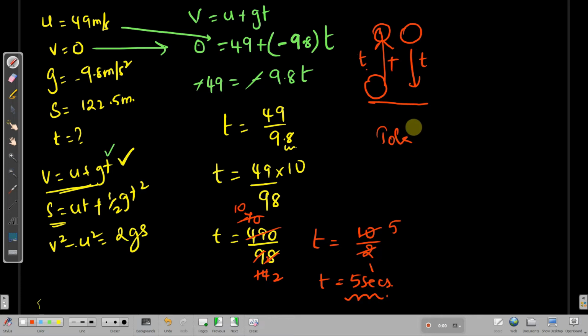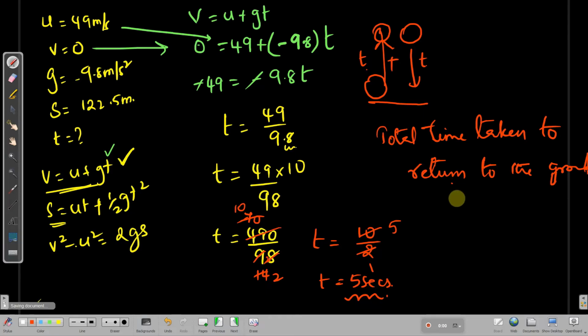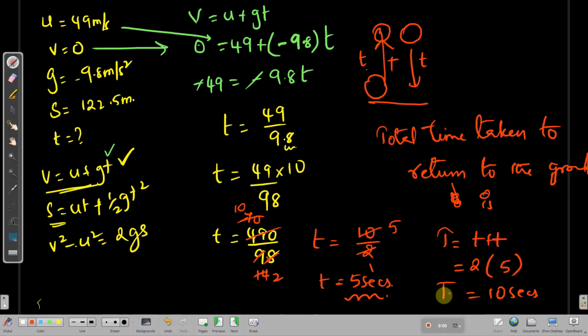So I can write total time taken to return to the ground is, alright, I can write T is equal to t plus t, which is 2t. 2 into time is 5 seconds, which is nothing but total 10 seconds. I hope you understood the problem. Let me move on to the other one.